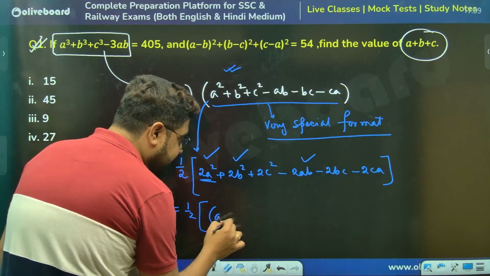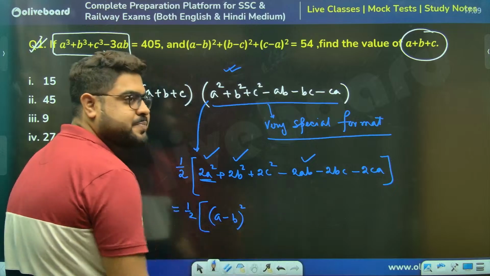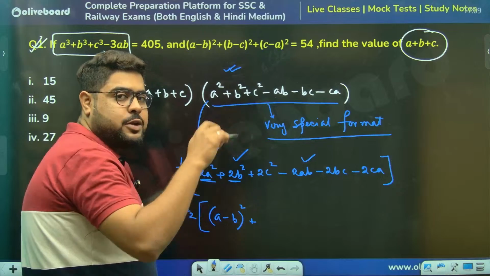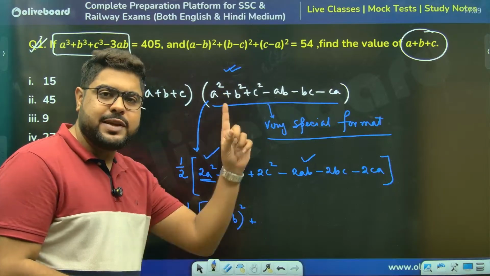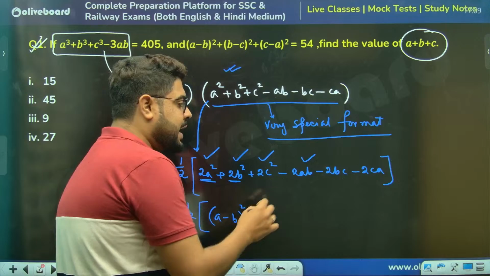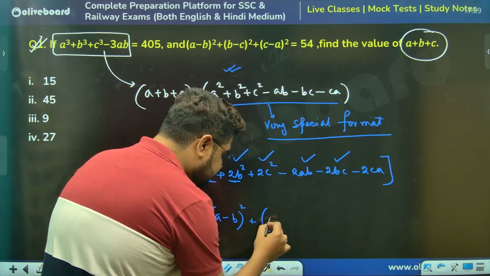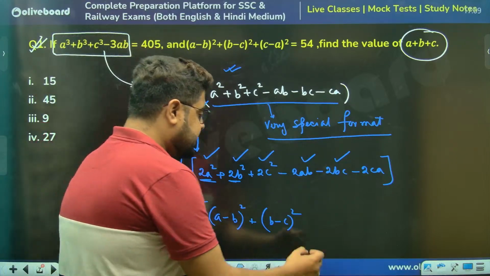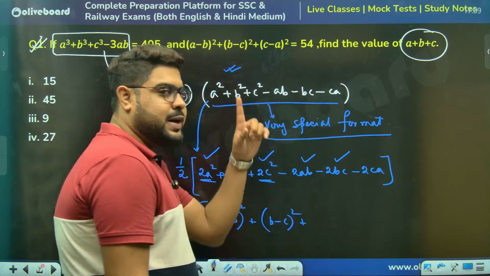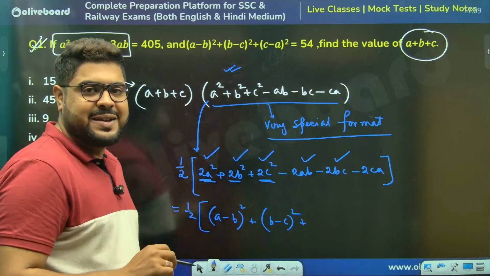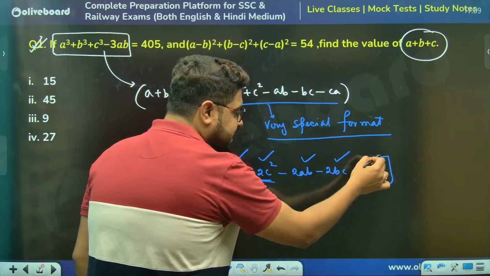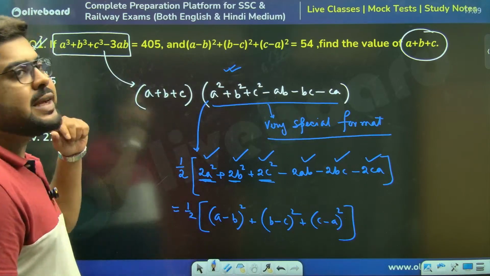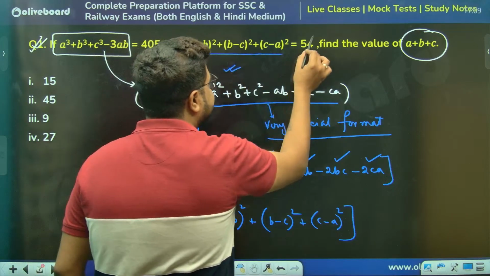I can write a minus b whole square plus, going a little fast, 1b square remaining, 1c square and this 2bc, so b minus c whole square. I had 2c squares and 2a squares, I've taken one each, so c square, a square, and the remaining 2ca gives c minus a whole square. Now you see a very interesting thing happening. This value is given.